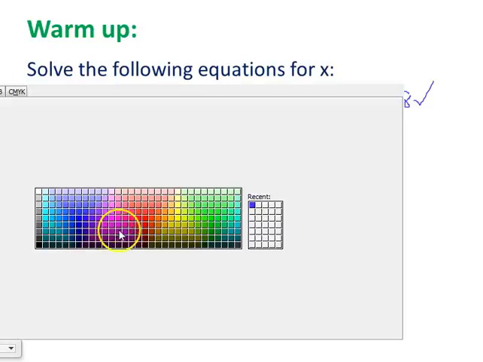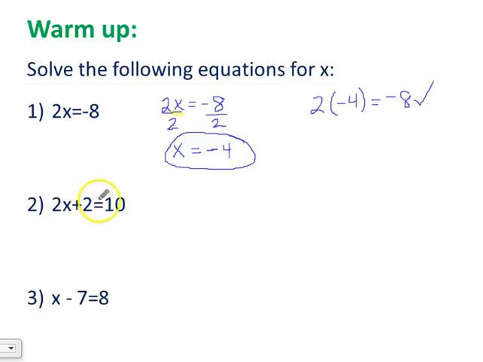Alrighty, our next equation, we've got 2x plus 2 equals 10. Our whole goal is we want to get x all alone on one side of the equation, on the left side. So what we always want to do first is remove the numbers that are farthest away from the x, or the first step should always be adding or subtracting something to get rid of. Here we've got that +2, so we want to do the opposite. We're going to subtract that 2 to get rid of it. Whatever we do to one side of the equation, we do to the other. That is our first step, subtracting that 2.